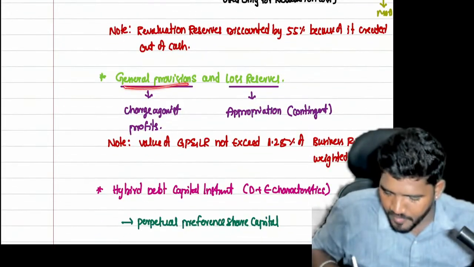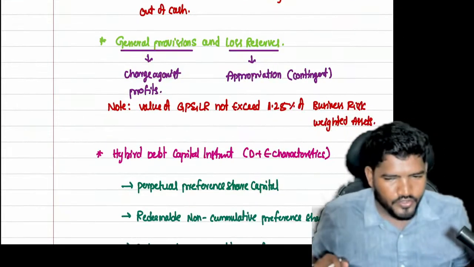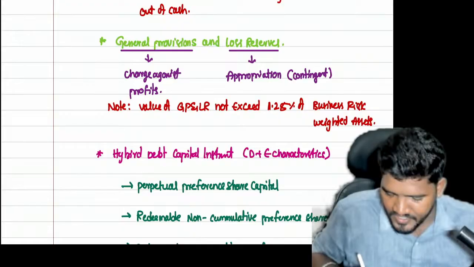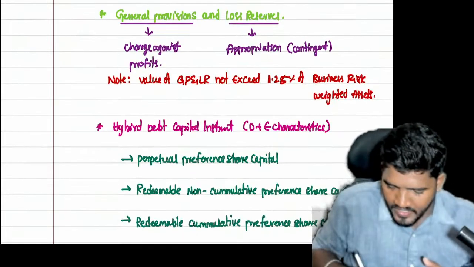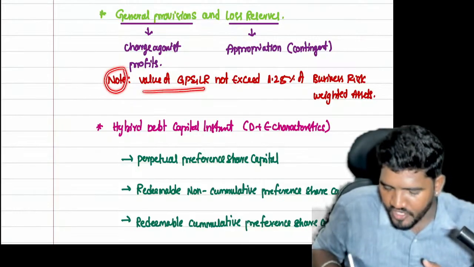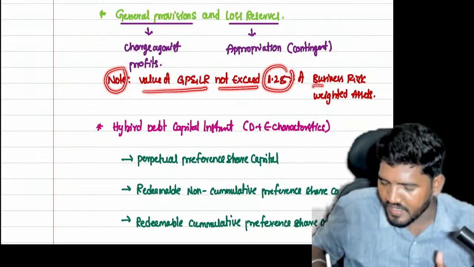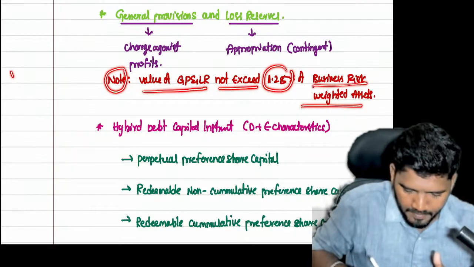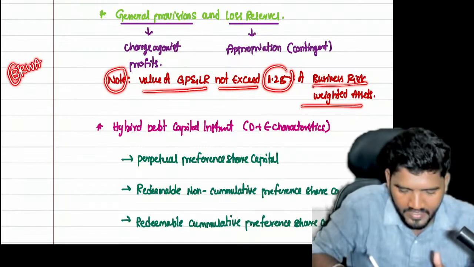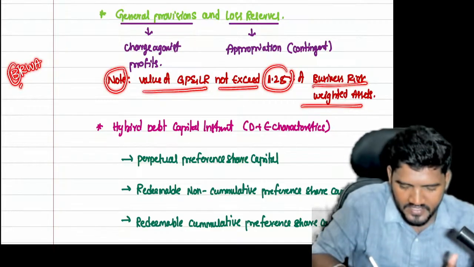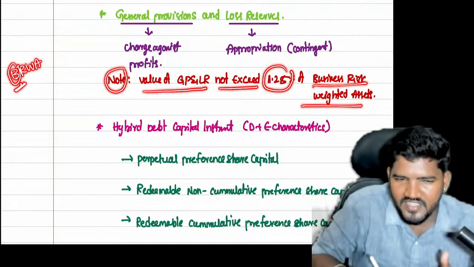Next, general provisions and loss reserves. General provisions are nothing but charges against profits. Loss reserves means appropriation of the profits. Here also there is a note point: the value of general provisions and loss reserves should not exceed 1.25% of the business risk weighted assets. Risk weighted assets are of two types: business risk weighted assets and non-business risk weighted assets. You have to consider only business risk weighted assets.